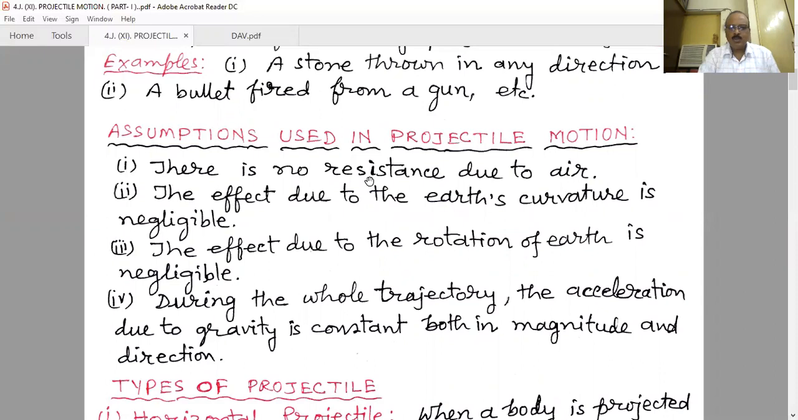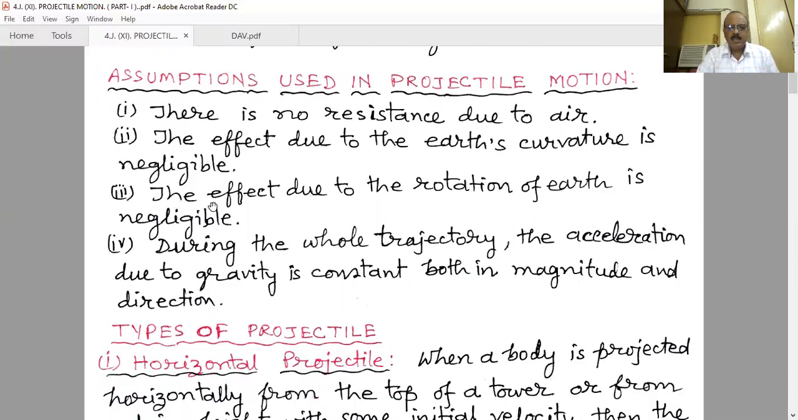Number one, there is no resistance due to air. Here we neglect the resistance of the air, that means no external force acting on it. The effect due to the earth's curvature is negligible. We know the surface of the earth is a curved, spherical surface, but a small region we can consider to be a flat surface. That means we neglect the curvature of the earth's surface. For a smaller region, it is like a small plane or flat surface.